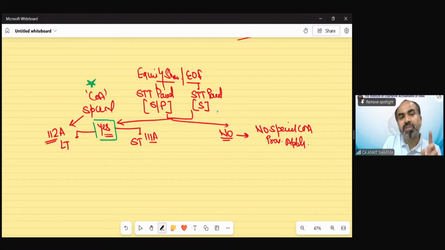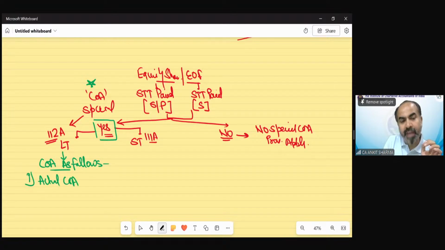Now, for the purpose of cost of acquisition, the provision says the cost of acquisition needs to be calculated as follows. And now you will see this is simple. The first is the actual cost of acquisition as per the provisions we discussed in the diagram.